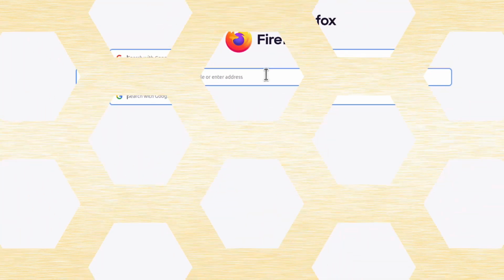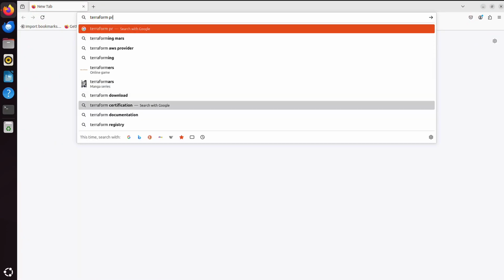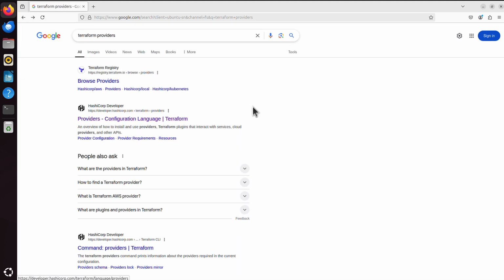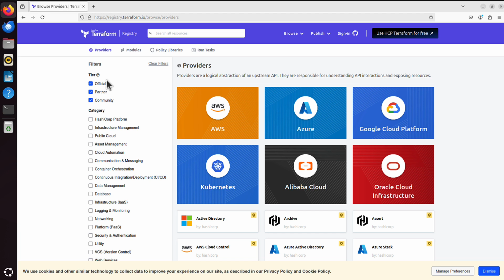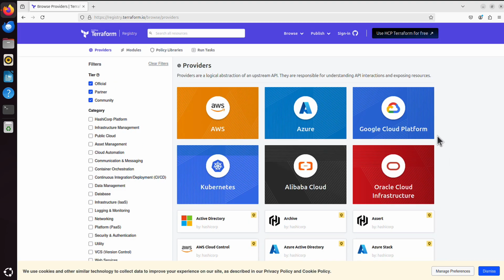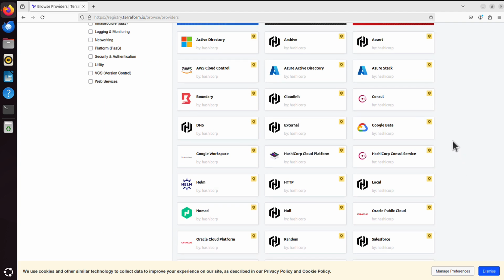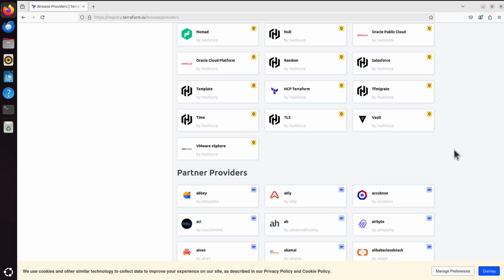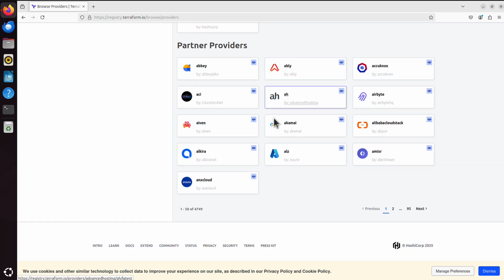If you check, let me open the browser maybe, and let's search for Terraform providers. I will pick that first link at the very top, Browse Providers, and you will see here endless numbers of so-called providers. You can see AWS, Kubernetes, Azure, Google Cloud Platform. They are at the very top because these are the most popular places where you would work with Terraform. But if you scroll down, have a look. This is just the very first page. Check those partner providers. This is just the letter A. Have a look. We've got 95 pages of partner providers.